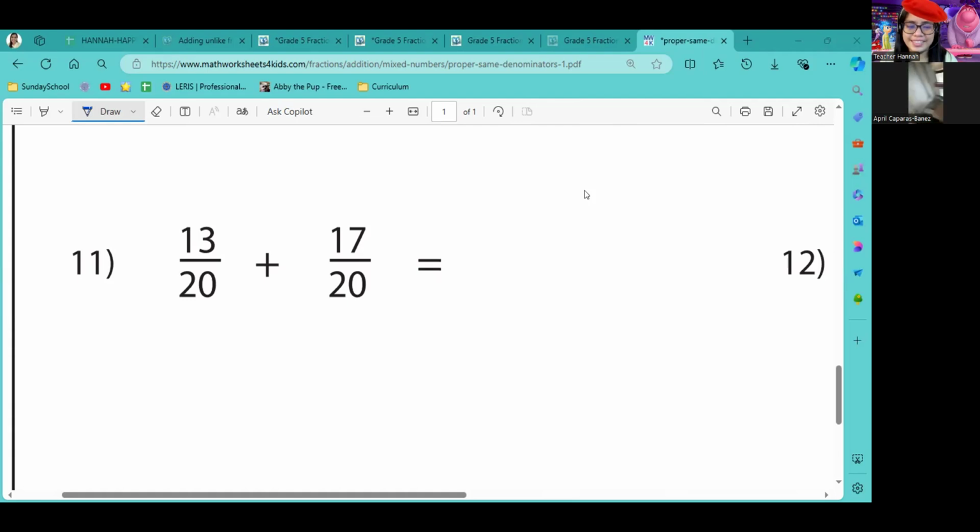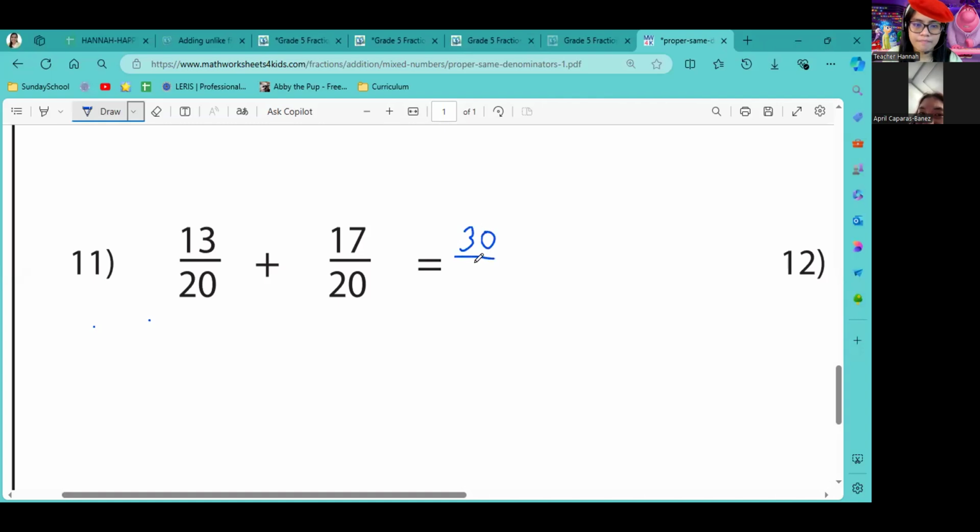So, start. 13 plus 17 is 30 over 20. What's the answer? So, 30 divided by 20 is 1.